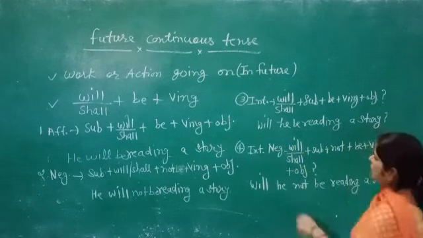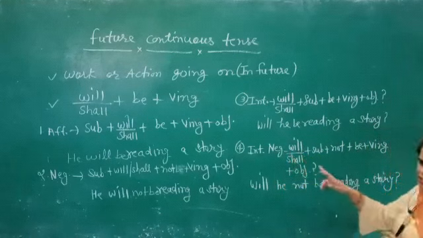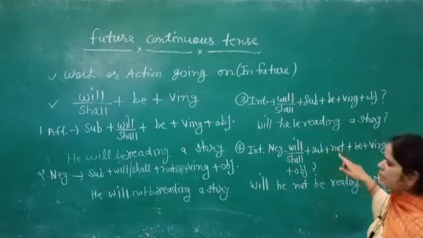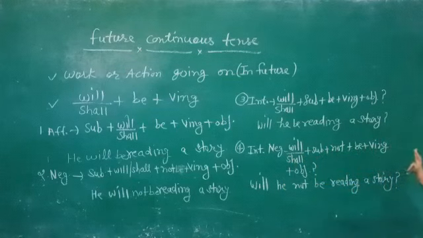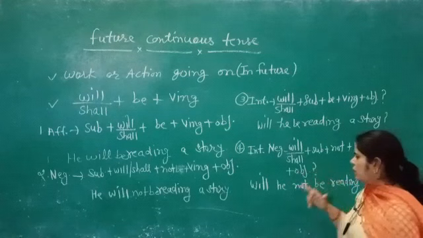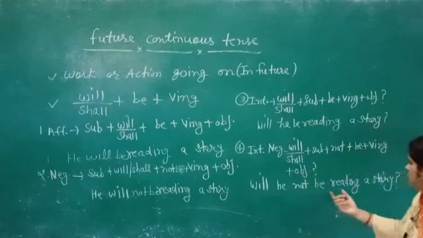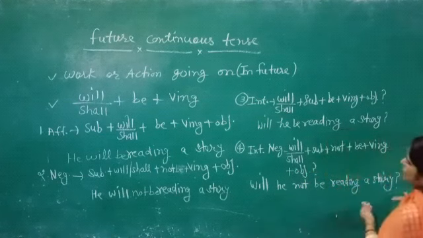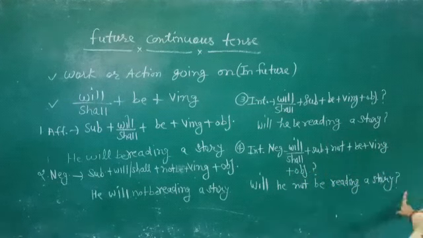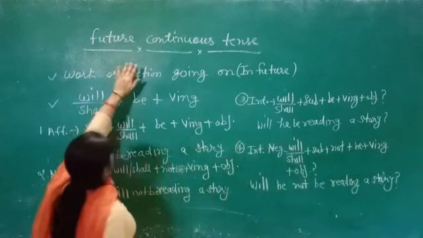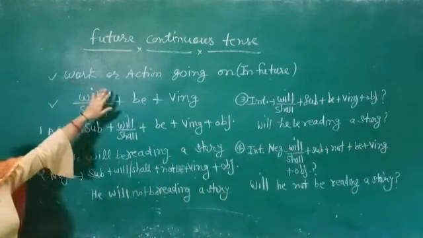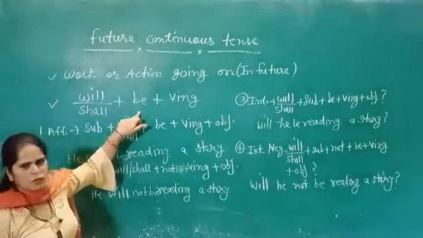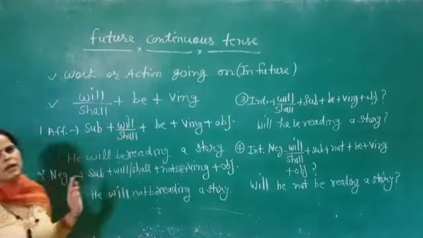Now interrogative negative sentences: will or shall at the beginning of the sentence, then subject, then not just after the subject, then be, and then the verb's first form with ing and object. See the example: will he not be reading a story, or we can say shall I not be reading a story. So keep in mind that the future continuous tense is used for an action going on in the future, will and shall are the helping verbs, be is used, and the verb's first form with ing is used.